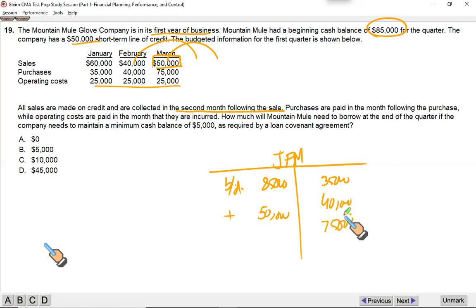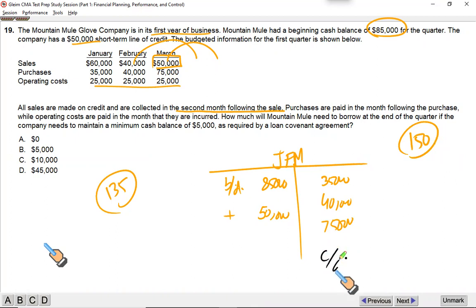So if this is the case, our inflow plus opening balance is going to be 135. And our outflow is 35 plus 40 plus 75. It's going to be 150. Our outflows are more than the inflows. What we have just done, our closing balance should be at least 5,000. So we just put the desired balance here.